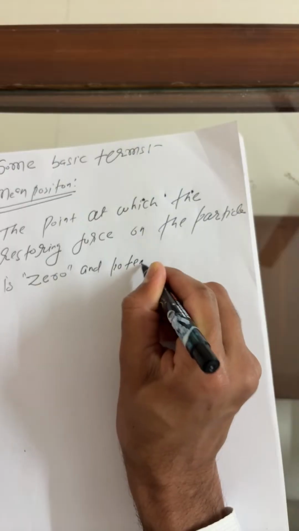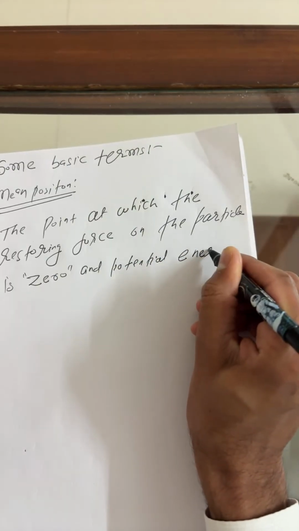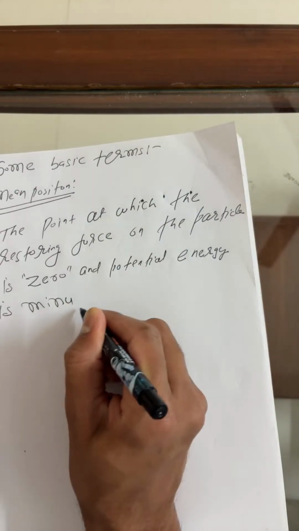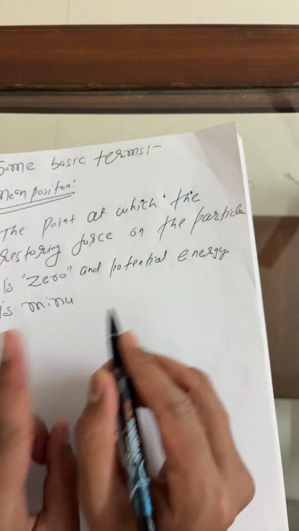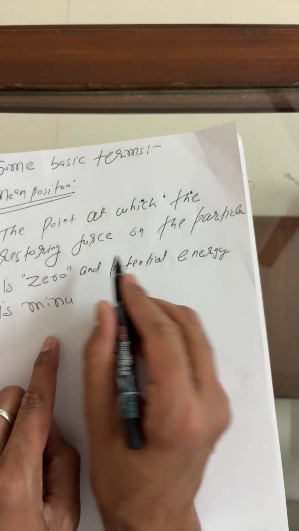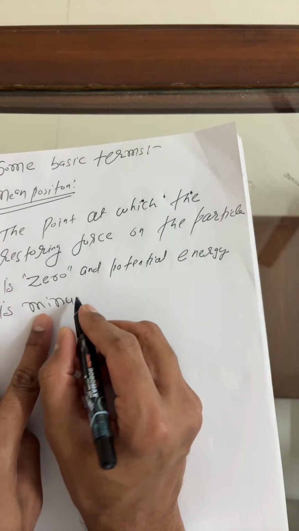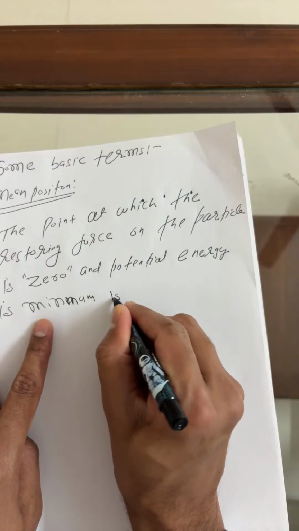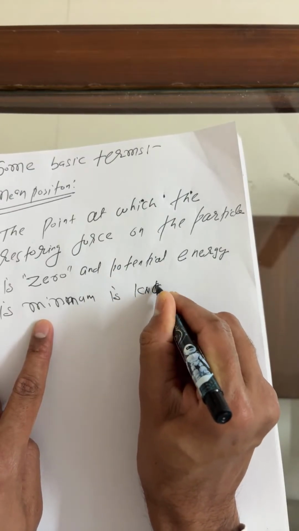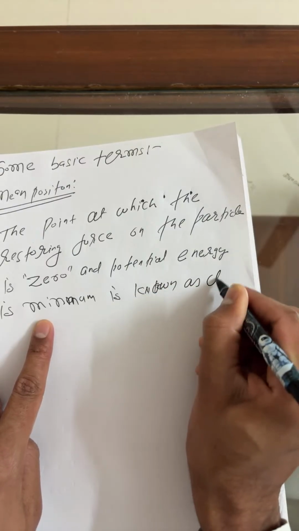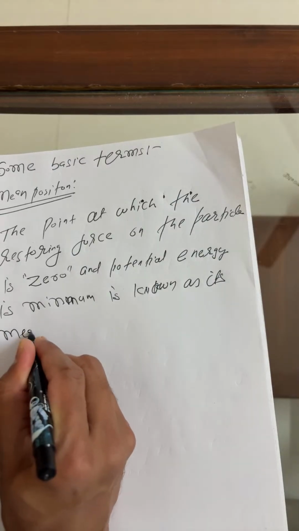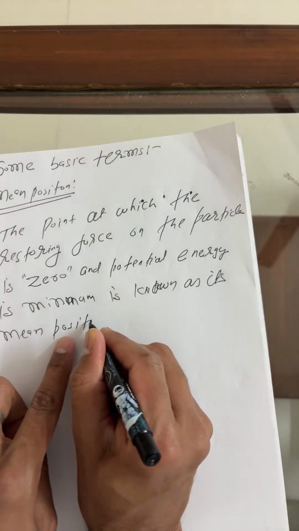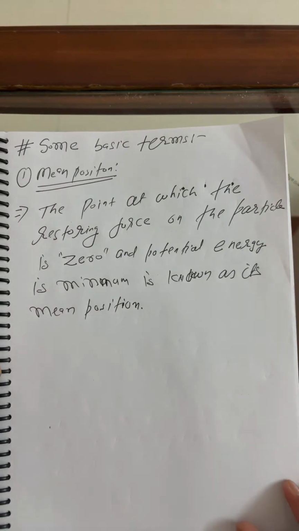And the potential energy is minimum there. At the mean position, the restoring force on the particle is zero and the potential energy is minimum. The point where the potential energy is minimum is known as its mean position.